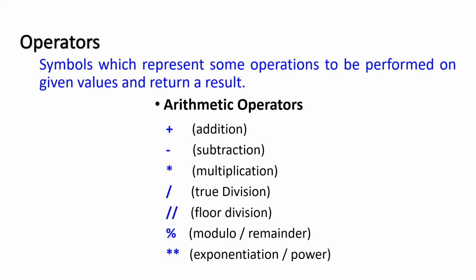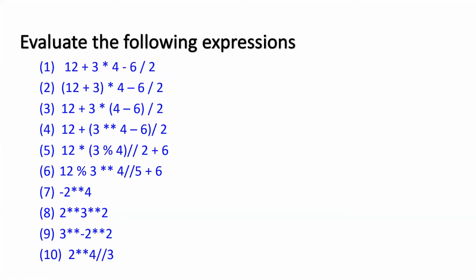We saw all these operators in the previous session also. And I hope you remember all these operators. Let us have a little bit of practice with these operators. Evaluate all these expressions, okay? Okay, first one, have you evaluated? Yes, sir. Answer is 21. Answer is 21.0. Now, let me tell you one thing. Whenever there is a slash involved for true division, the answer will always be of float type. So answer is 21.0.